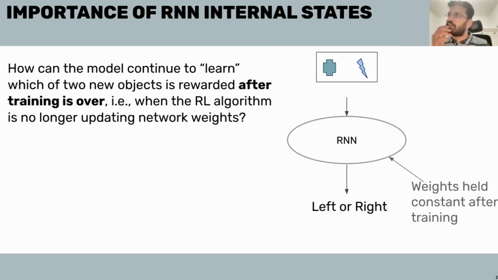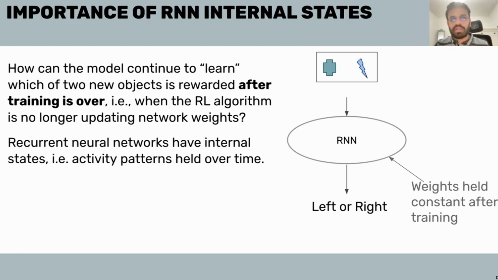And so one might ask, well, why do we need this RNN when we could do this task based on these feed forward models that we have been using? But the idea is that this allows you to show learning signatures even when the RL signal, this dopaminergic signal, we talk about this temporal difference signal that was used to train these network weights with RL, is turned off, right? So the model continues to learn even after training is over. And how does this happen? Well, the recurrent network has internal states which hold activity patterns over time. So what happened in the past dictates what you will do now.